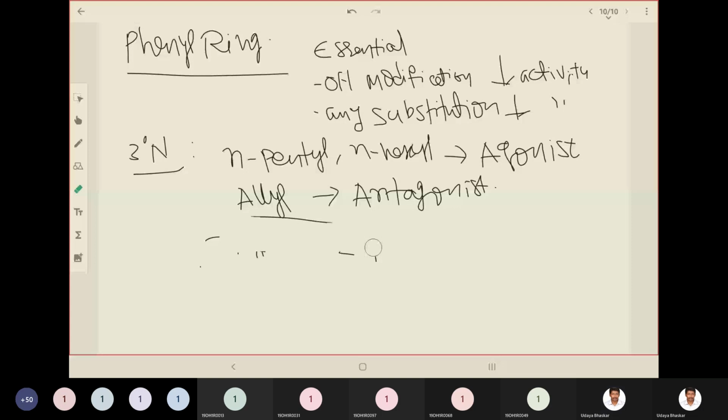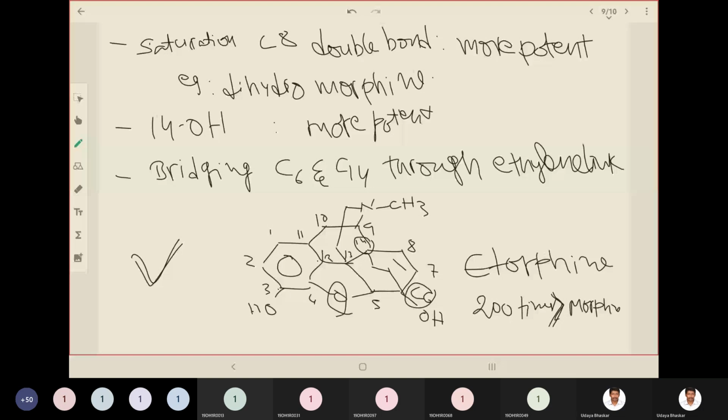So remember the morphine is a pentacyclic structure, and remember the numbering. So this is the ether link, and the tertiary nitrogen, all these things, and these are the observations.